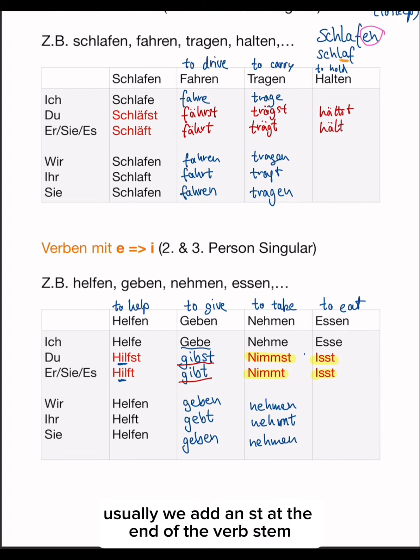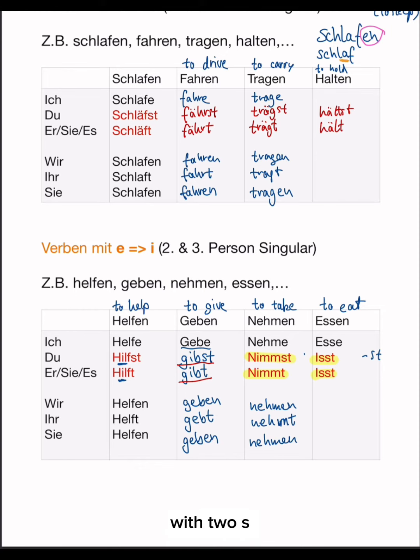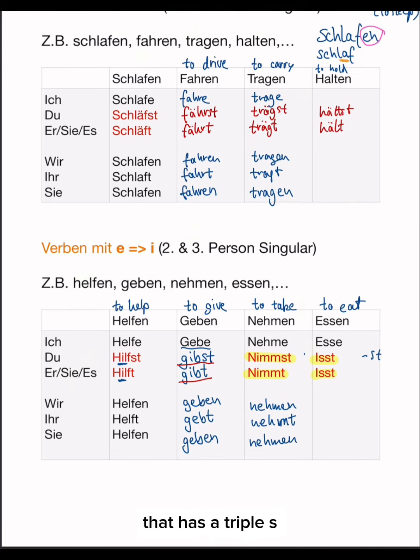Usually, we add an st at the end of the verb stem. The verb stem of essen would be ess, right? So it would be a triple S here, ist. But because that's not possible, we just shorten it and it becomes du isst with two S. There is actually, in fact, one word in German that has a triple S, and that is das Fitnessstudio.